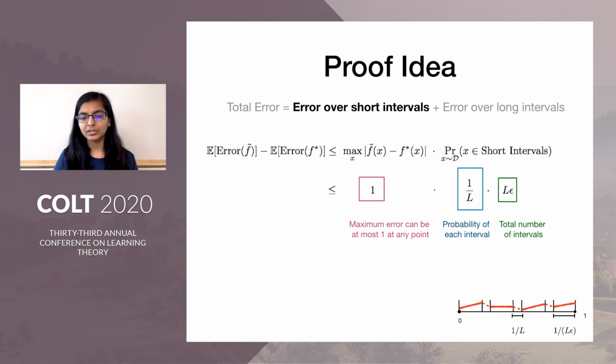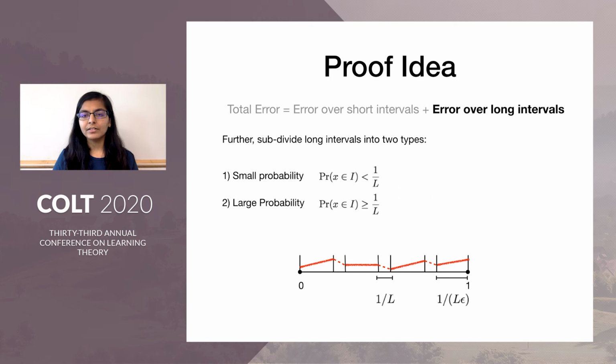And for the second part, the probability of belonging to the short intervals, consider first the case of uniform distribution. Since we know that these intervals have length 1 over L, the probability of X belonging to each interval is 1 over L. And since there are a total of L epsilon intervals, we get a bound on this term as 1 over L times L epsilon. The case for arbitrary distribution holds because we are choosing these offsets, the partitions, randomly. Overall, we get a bound of epsilon on the error contribution from the short intervals.